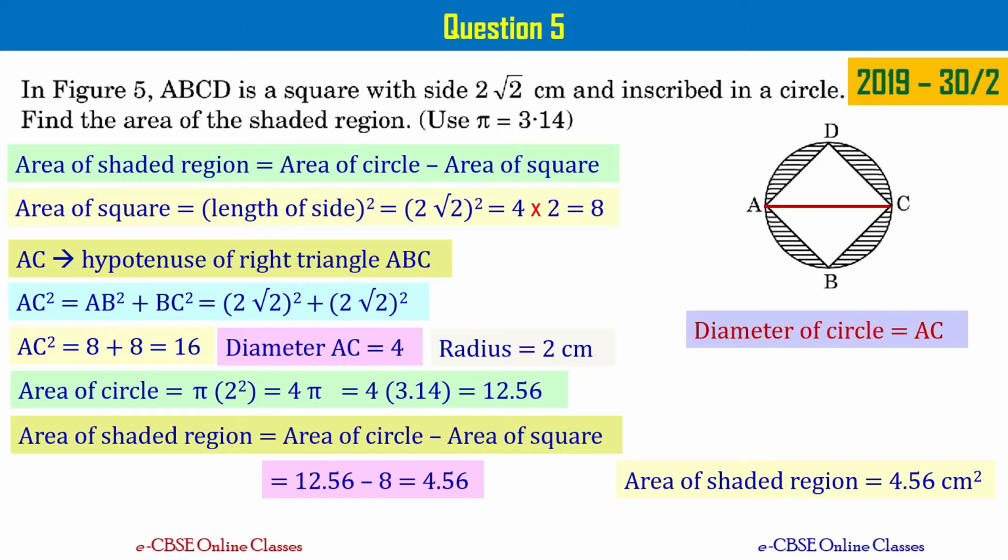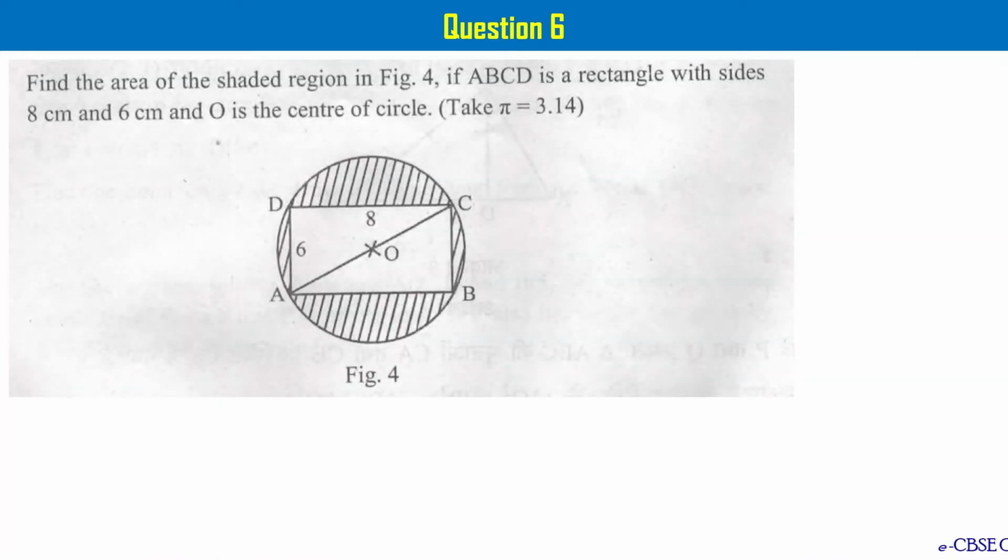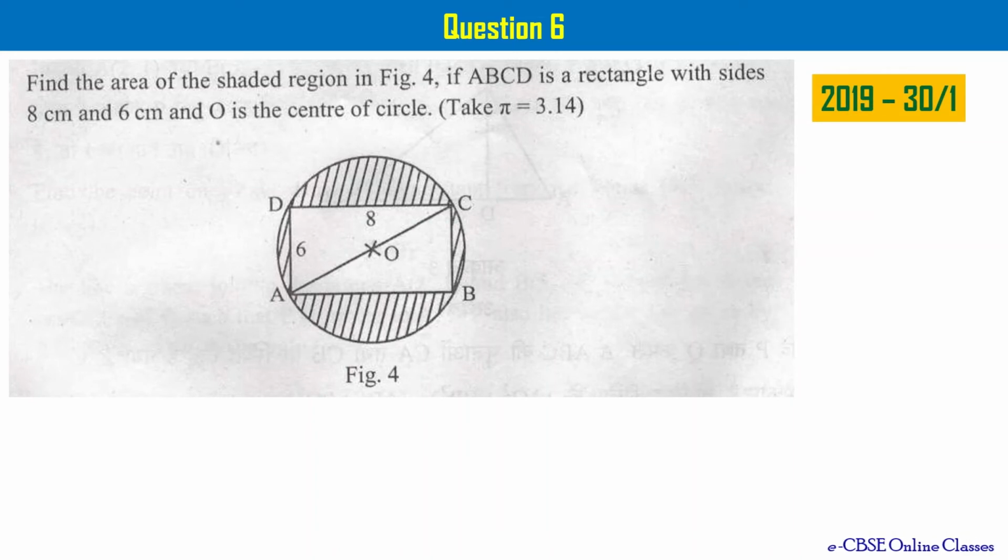Let's go to the next question, that is question number 6. Find the area of the shaded region in figure 4 if ABCD is a rectangle with sides 8 centimeters and 6 centimeters as shown, and O is the center of the circle. Take pi equal to 3.14. This appeared in 2019 set number 1.